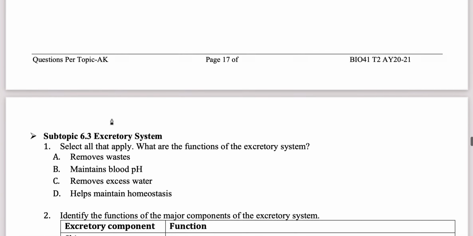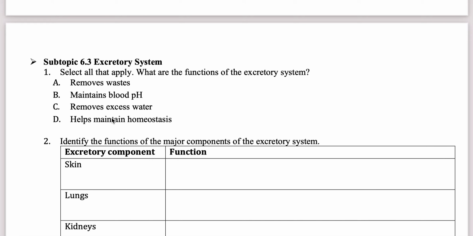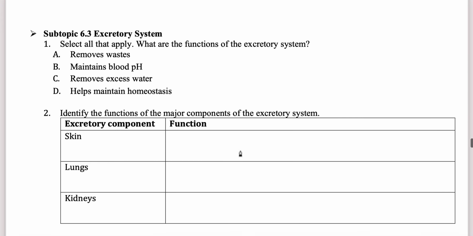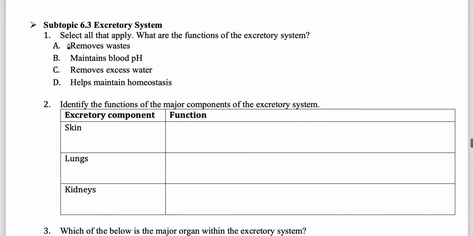Now quickly we will go through the questions, and I will give you a hint. All the answers you can find from the top text. Don't forget the elimination rule. I will just discuss it in a minute. So first question, select all that apply. What are the functions of the excretory system?